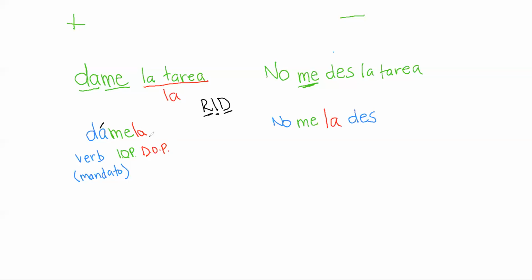If you go through them: me, te, se, nos, os, and se for reflexive and indirect; or me, te, le, nos, os, les, direct; me, te, lo, la, nos, os, los, las.